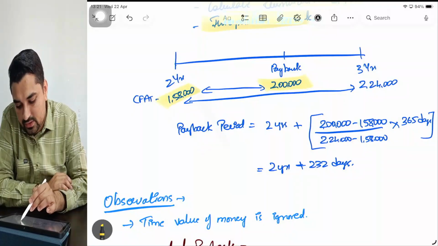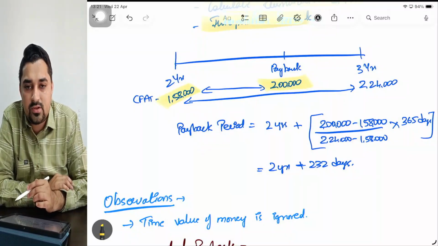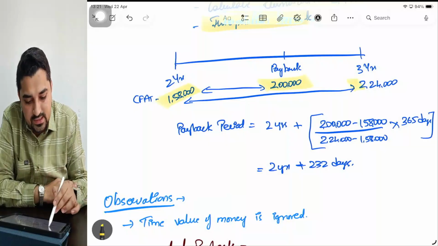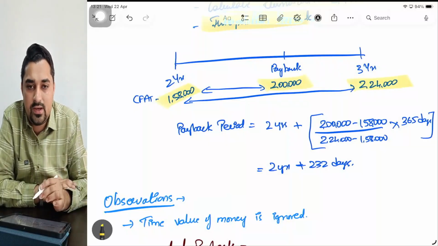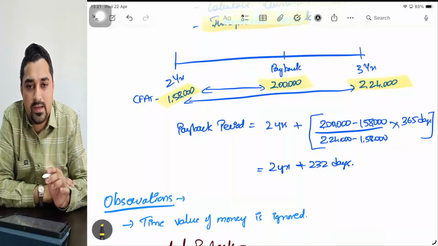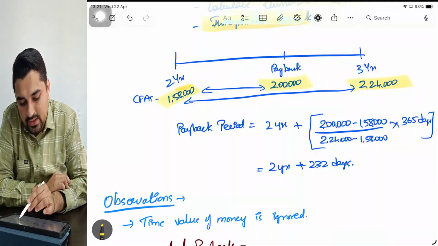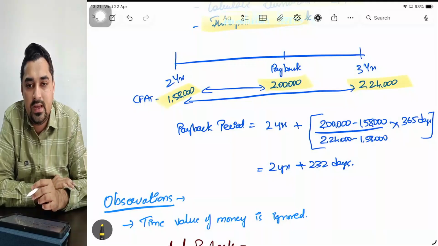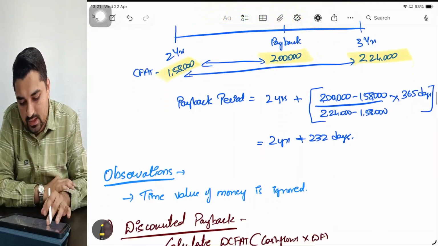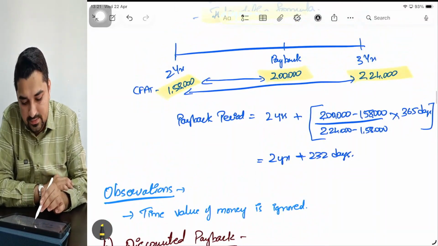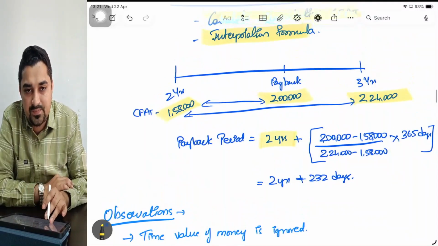So at the end of 2 years, what is the amount of cash flow? Cumulative cash flow is 1,58,000. After 3 years, it is 2,24,000. Now I know that my payback period, my 2 lakhs, is somewhere in between 2 years and 3 years. So how do I estimate that? Using the interpolation formula. So I'm taking 2 years as base, and I'm starting with 2 years plus.